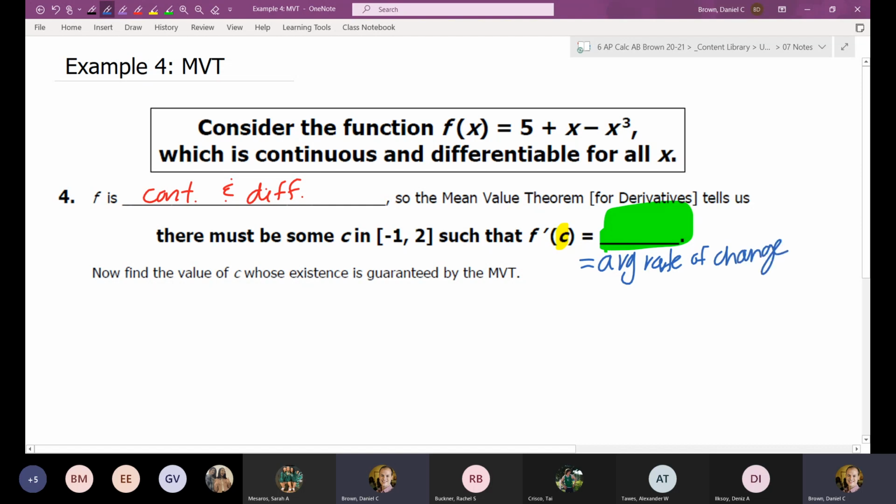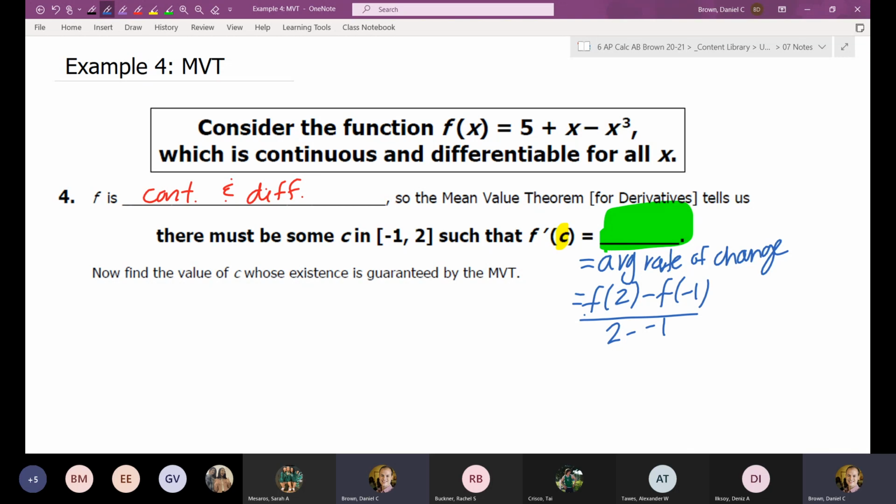And so if this is a one-step problem, you really just have to find the average rate of change, which is just that old school slope formula, the change in y over the change in x. So I have the interval, and again, it would be provided to you, change in y over the change in x. I'm just going to go ahead and use my calculator to find this.